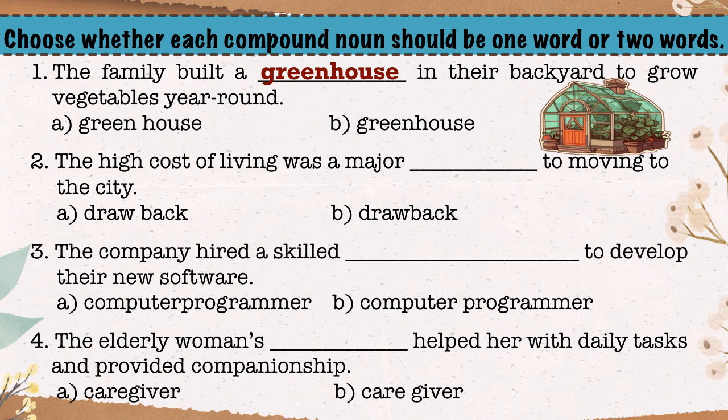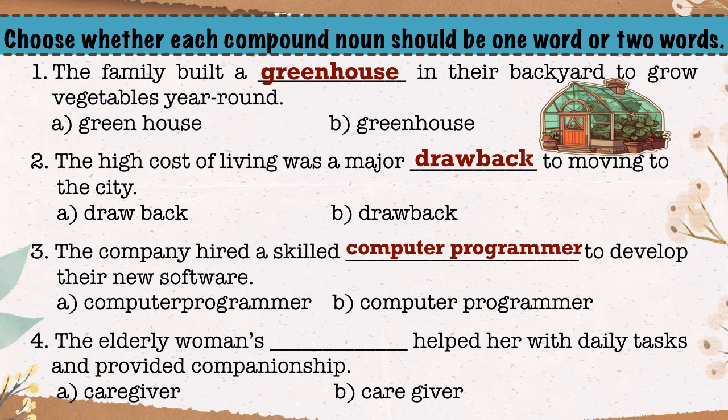Second one, the high cost of living was a major blank space to moving to the city. The correct answer is option B again. Drawback is a compound noun written without a space. Third one, the company hired a skilled blank space to develop their new software. The term computer programmer contains a space, so option B is the correct answer again.